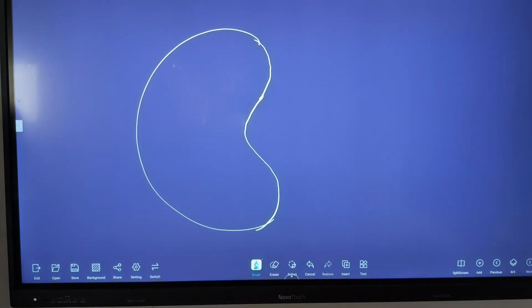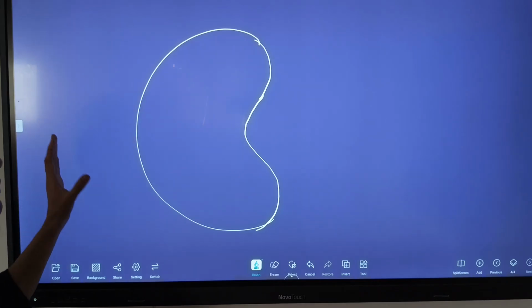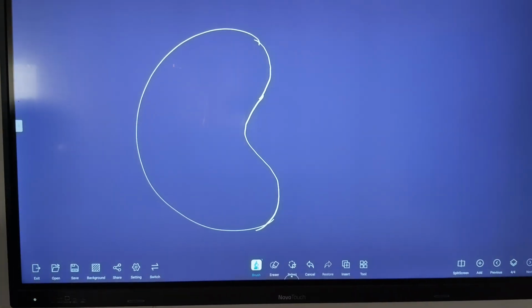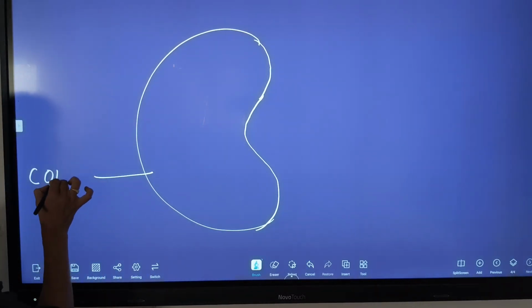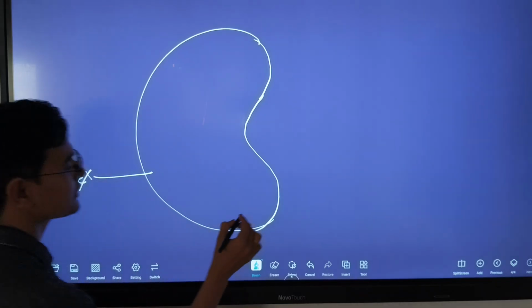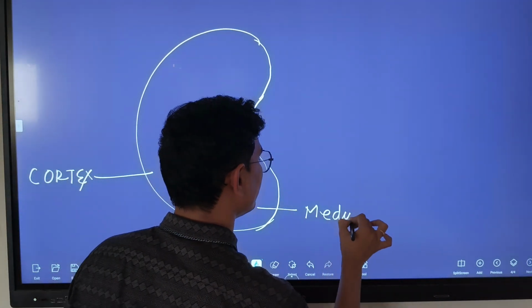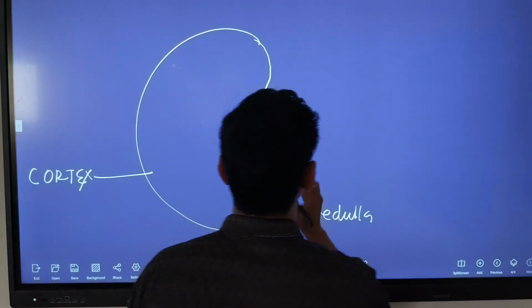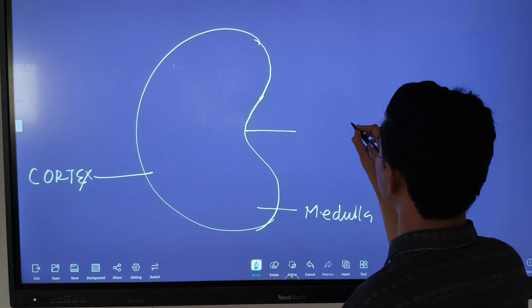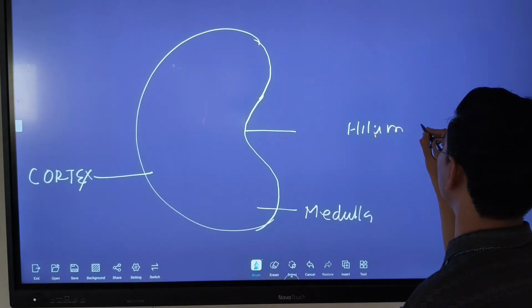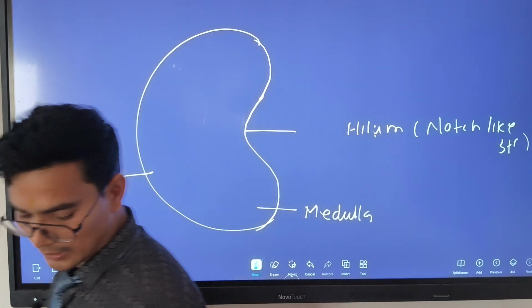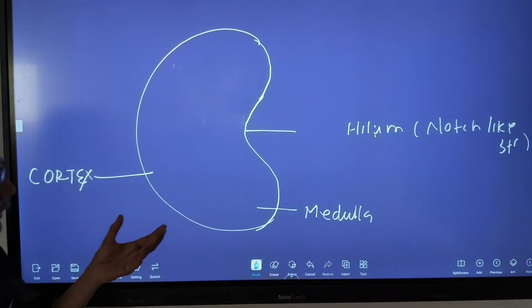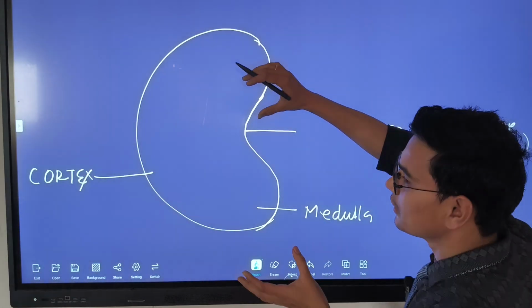Internal structure of kidney: the kidney has two parts, an outer part and an inner part. This is the outer part, it is called cortex, and the middle part is medulla. And this notch like structure is called hilum.